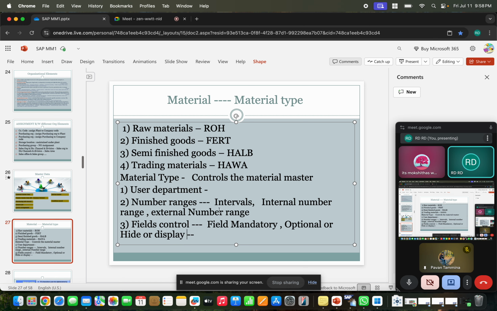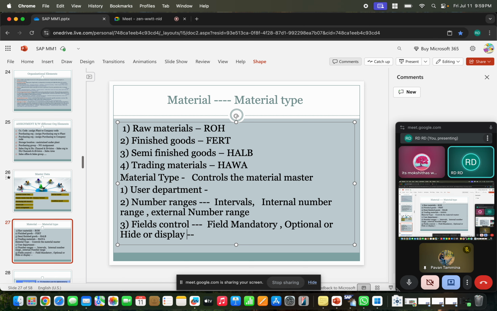Okay, so that information, that field, yesterday we had just discussed, right, when we were creating the address information, there is a checkbox, there is a tick mark. Did you see that for country? If I just want to save the information without entering the country, the system tells me that this is a mandatory field. You cannot skip that. If you want to enter the address details, you have to enter your country details, region details, postal code details, or search term details. So some information is very mandatory.